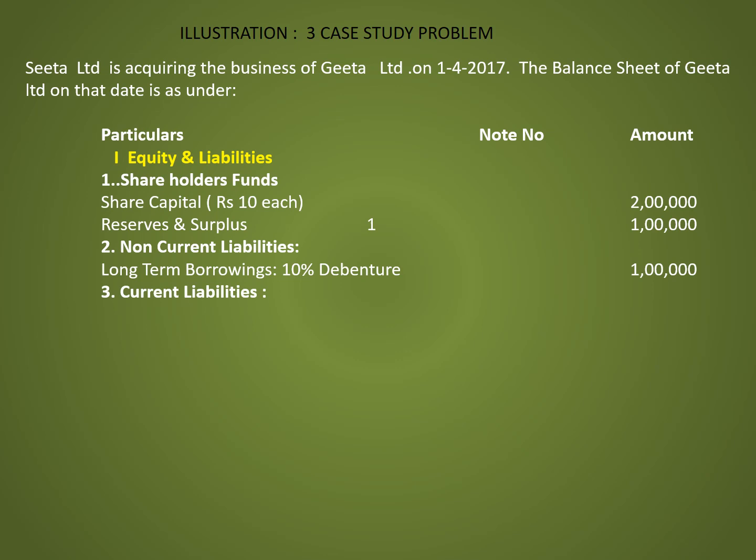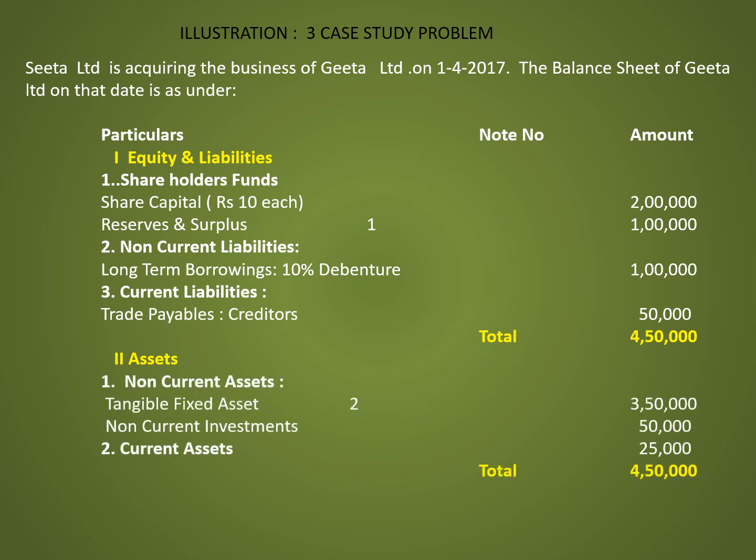Third head is current liabilities. Under that, trade payables, that is creditors, 50,000. Total amount is 4,50,000. The second head is assets. In that, non-current assets. Under that, tangible fixed assets, 3,50,000. Non-current investment, 50,000. Second head is current assets, amount is 25,000. Total is 4,50,000.